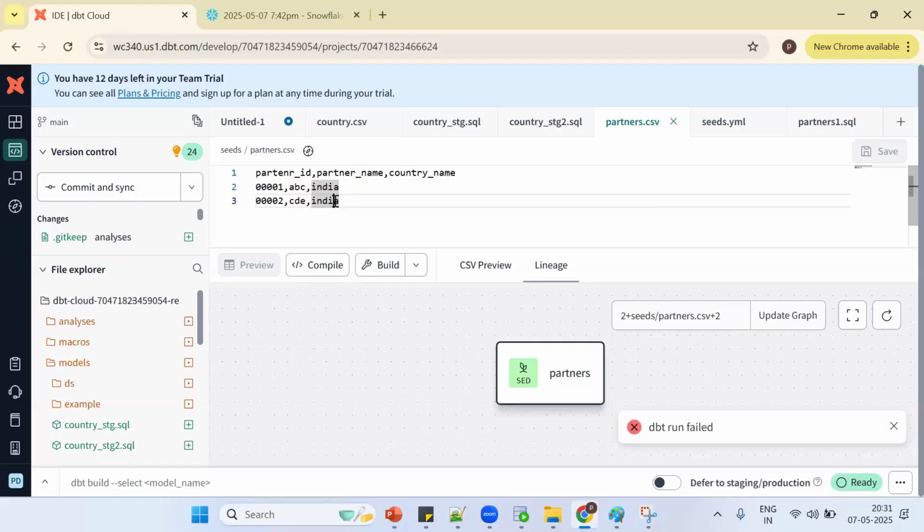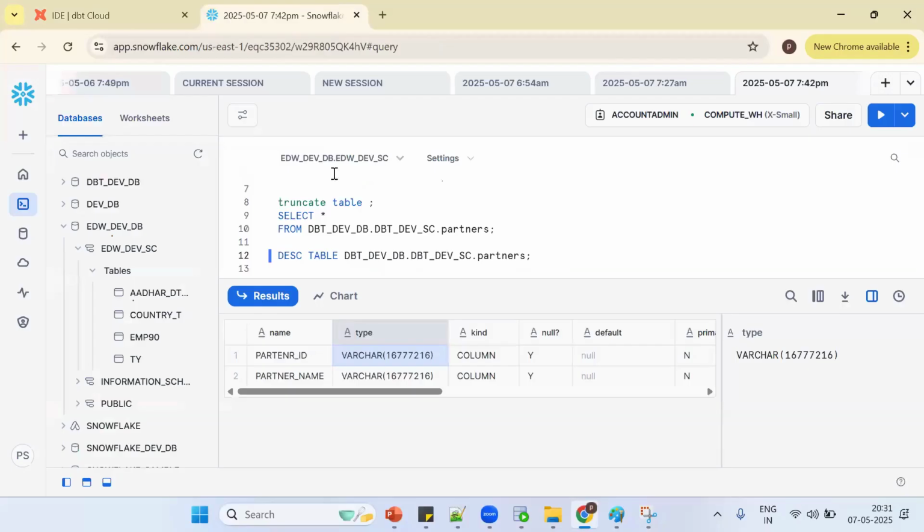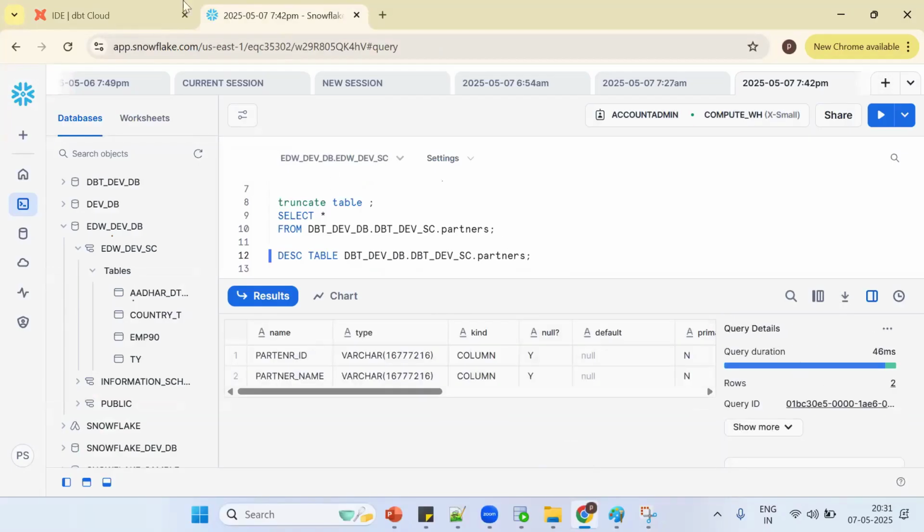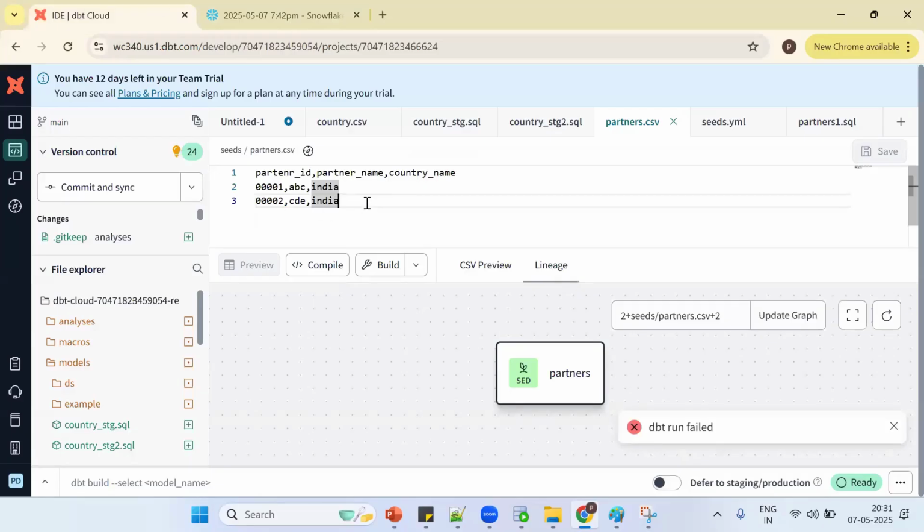Simple thing. Now what happened? Tell me how many columns are there in my table? Two. Now how many columns are there in my file? Three. Will it work, two versus three columns? No, it will not work. Okay, that's the first question I'm asking.